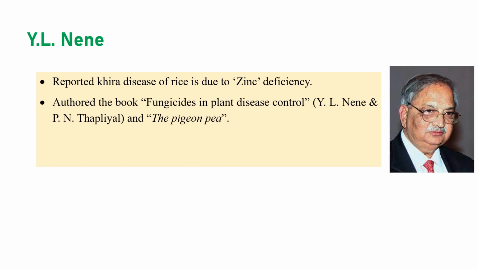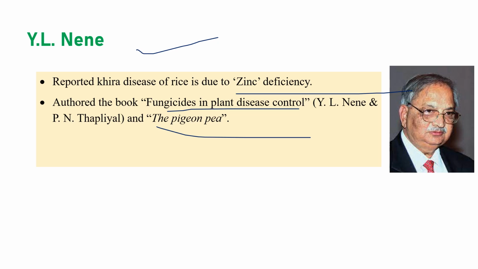Nine reported the rice khaira disease. This is one of the standard, hallmark questions, right? Rice khaira disease is caused by zinc deficiency, and it was first reported by Nine. He authored a book called Fungicides and Plant Disease Control, Nine and P. Anthopleal, and he also worked on the PGNP.